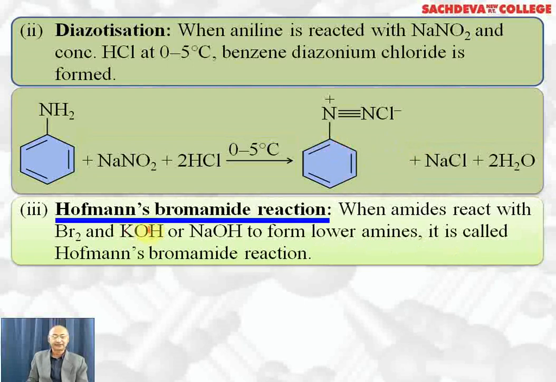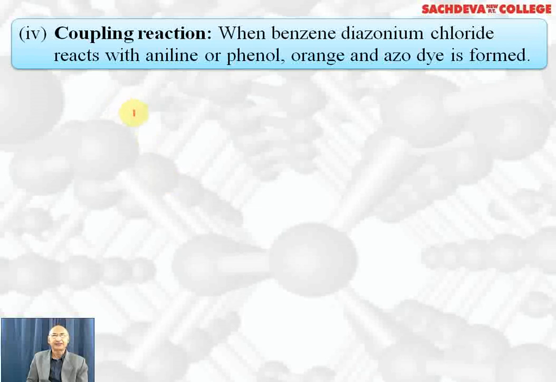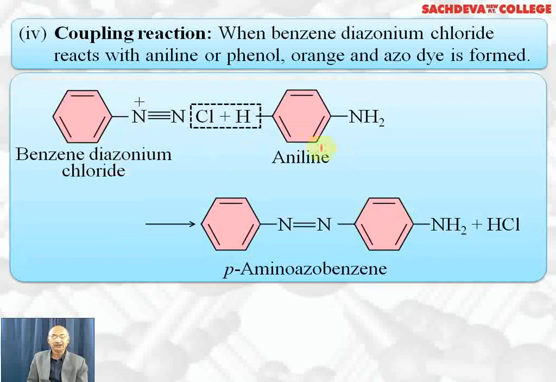Hoffmann bromamide reaction. When amide reacts with bromine and KOH or NaOH to form lower amines, it is called Hoffmann bromamide reaction. Acetamide reacts with bromine and KOH to give methylamine plus 2 KBr plus K2CO3 plus 2 water. In coupling reaction, benzene diazonium chloride reacts with aniline or phenol. HCl is lost.